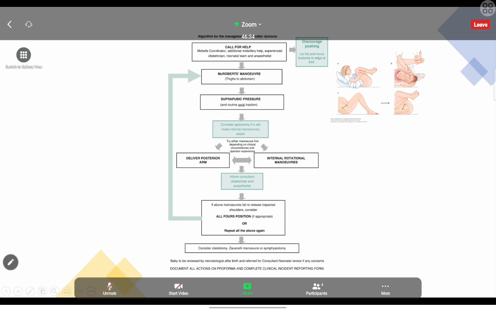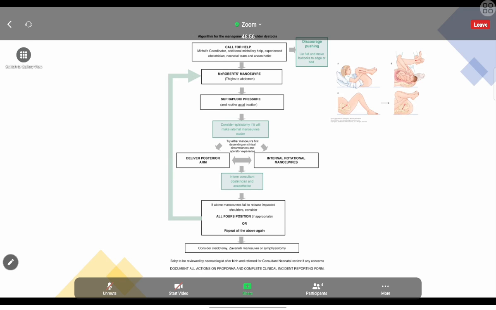This is how she has to flex. When she does this movement, the anteroposterior diameter increases, so there will be some space for the delivery of the shoulder. That's why we are doing this.